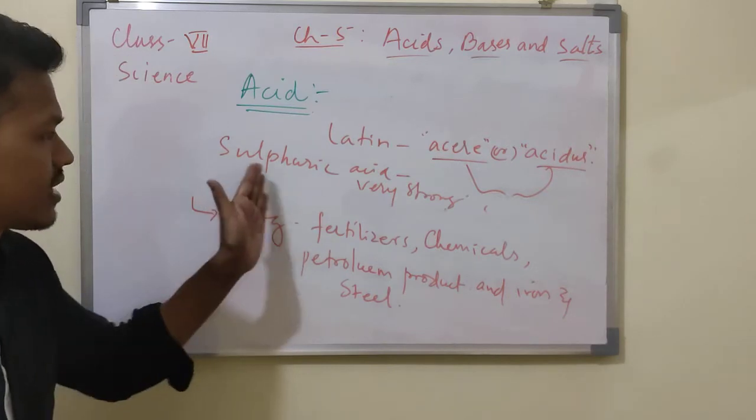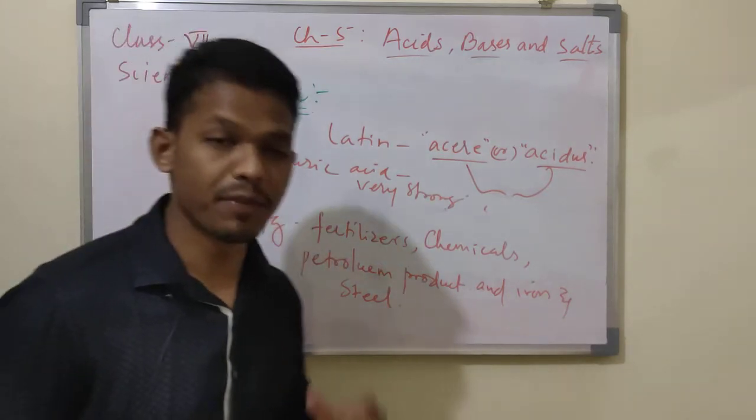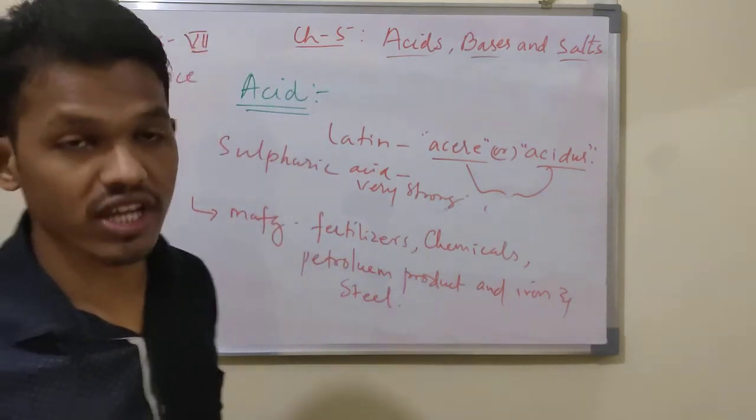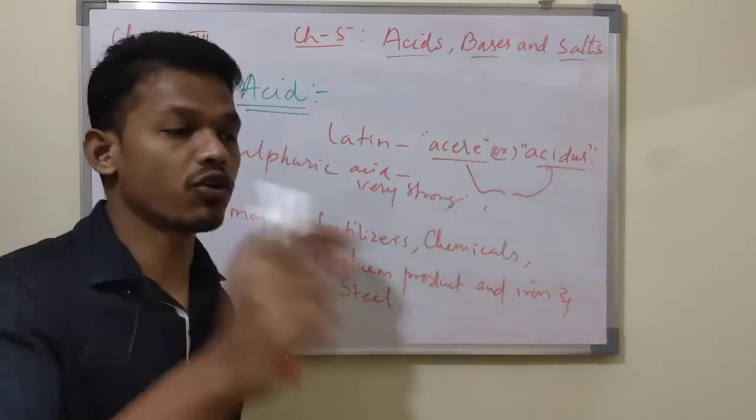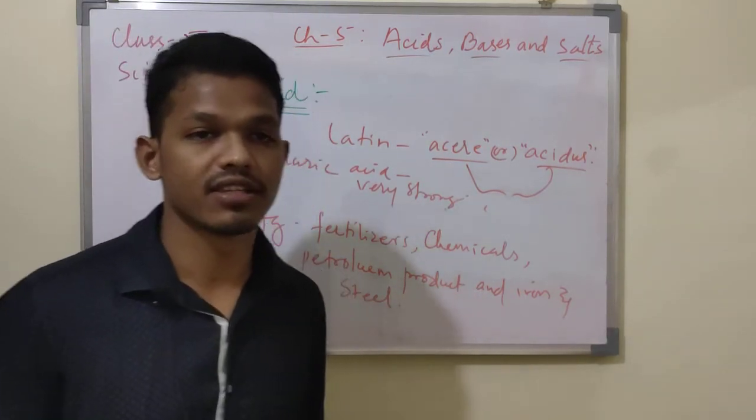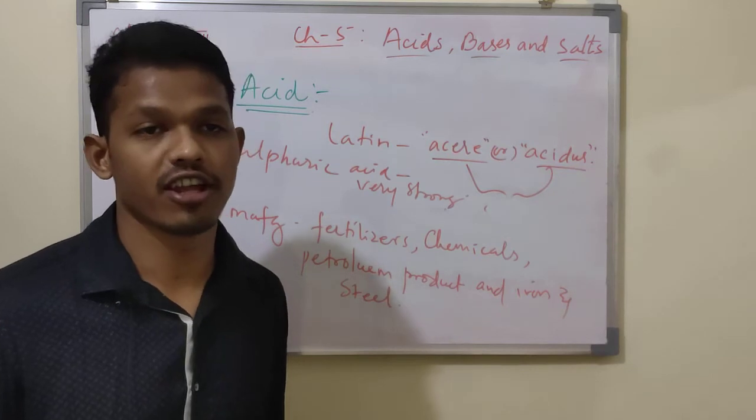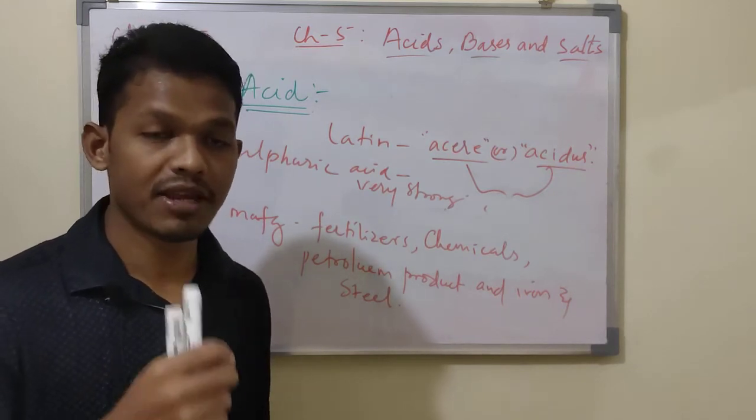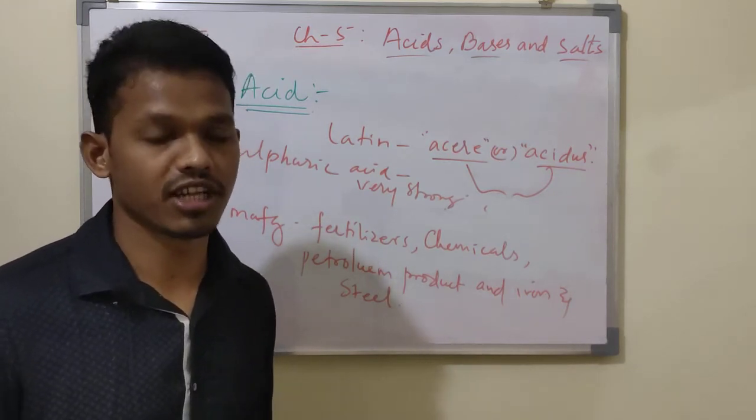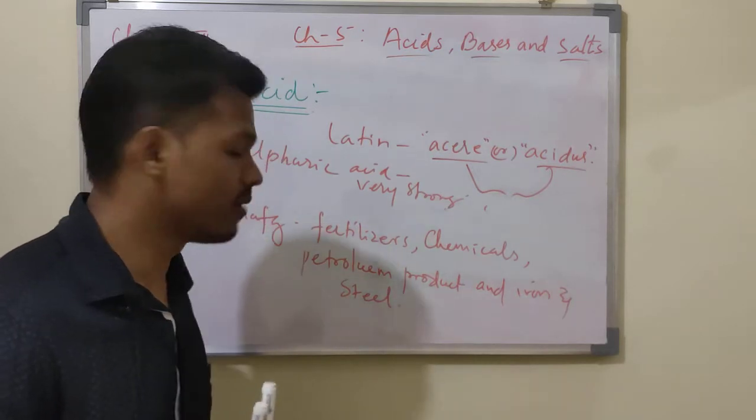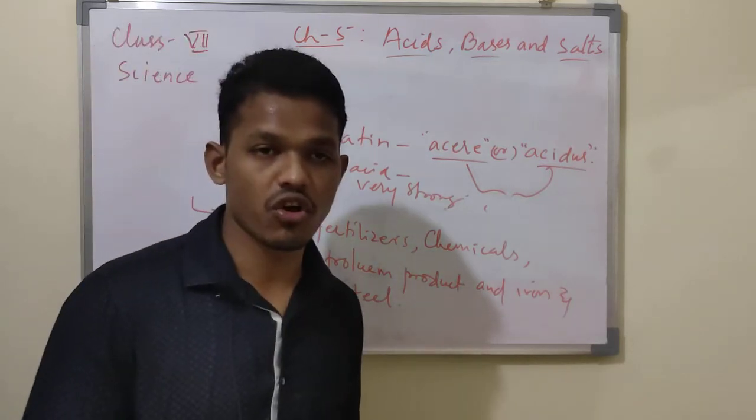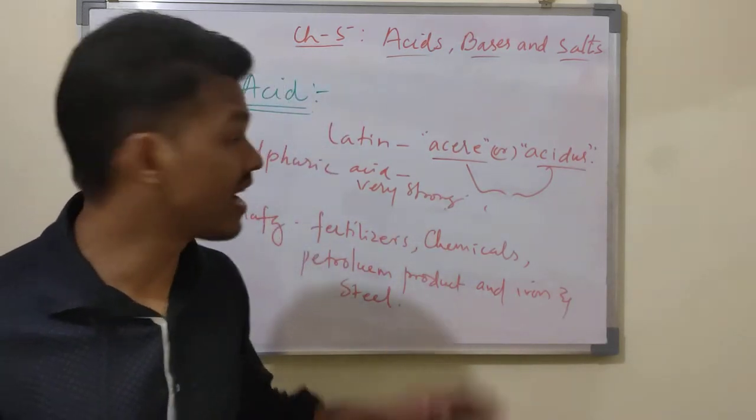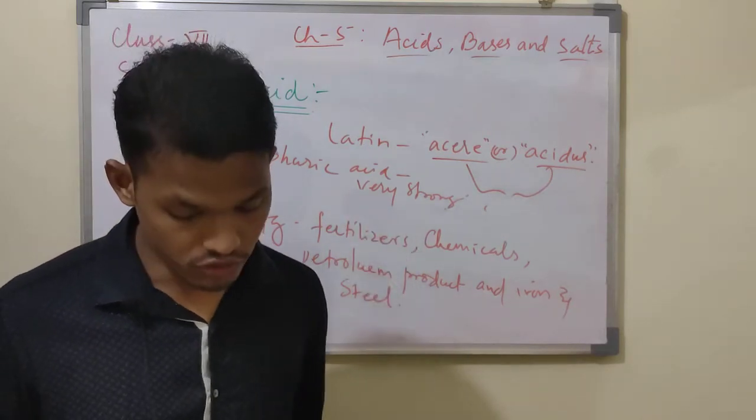So this sulfuric acid is very useful. They are very strong acids. If they come in contact with any metal, they may damage that material. They may corrode that material. Corrosion may take place. So they are very powerful acids. We will talk about which are strong acids, which are weak acids, and why they are strong or weak.